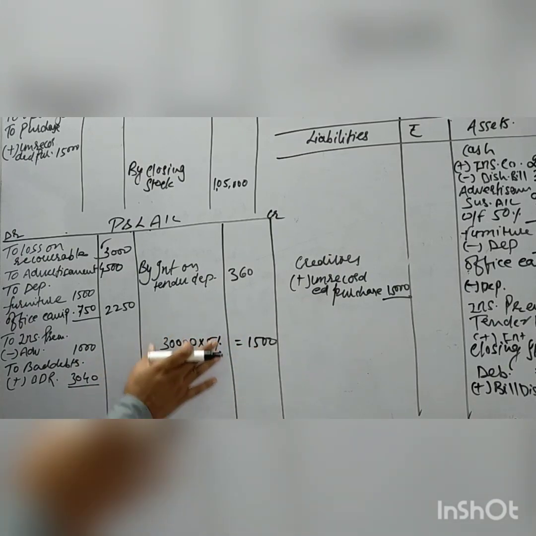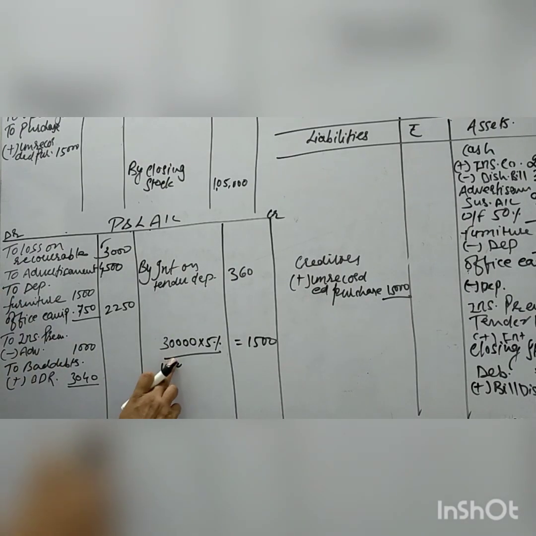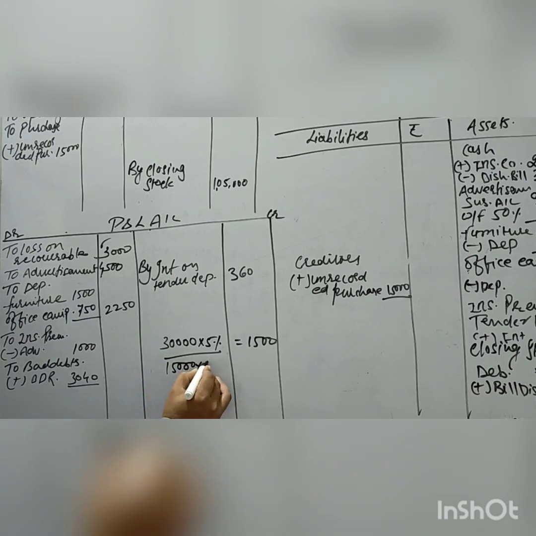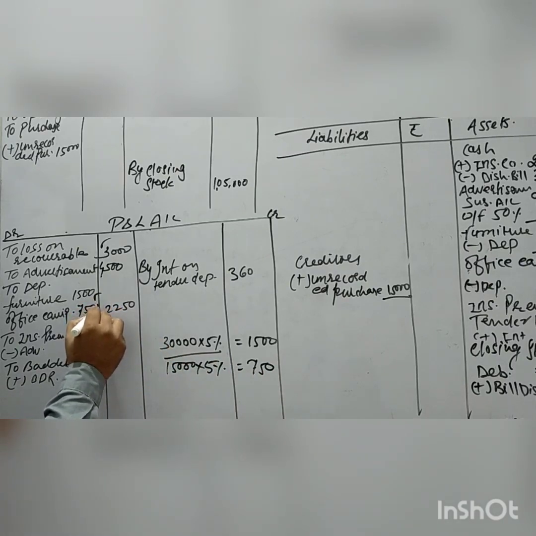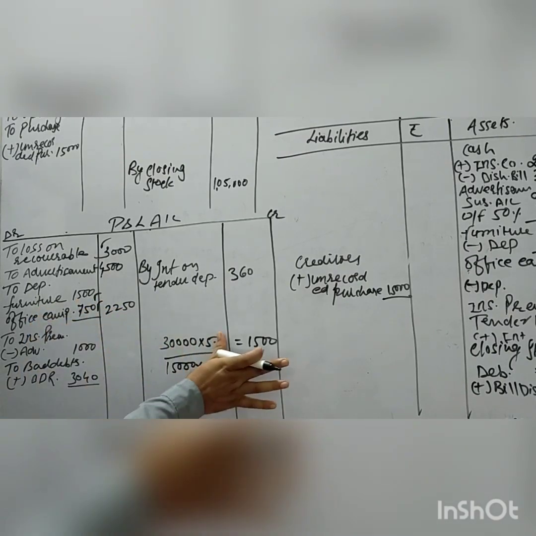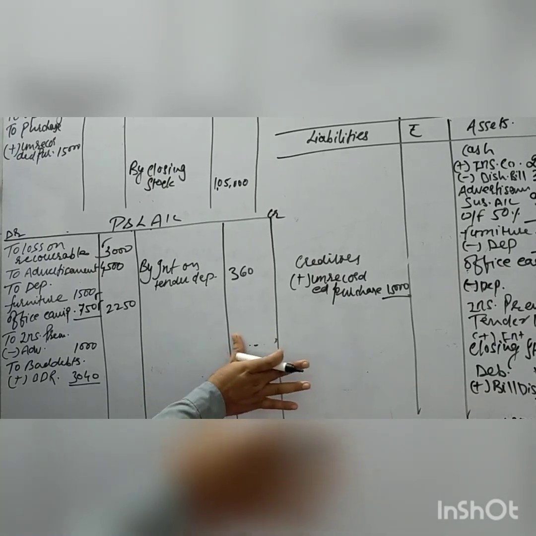It will not mean that it comes here on the credit side and P&L account. Okay, 1500 to depreciation on furniture, 1500, and here 15,000 for office equipment. 15,000 into 5% will come to 750. Okay, both values we will write over here. I'm removing this figure because I'm showing only the calculation.